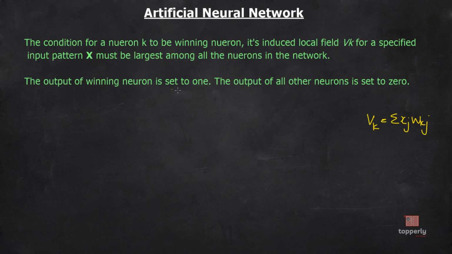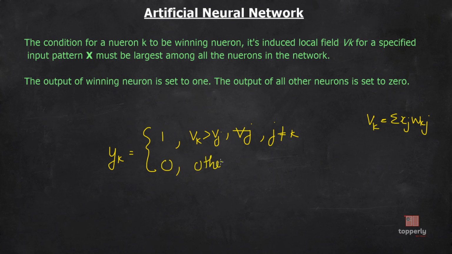Also, the output of the winning neuron is set to 1 and the output of all other neurons is set to 0. Mathematically, we can write it as y_k equal to 1 when v_k is greater than v_j for all j not equal to k, and y_k will be 0 in all other cases.